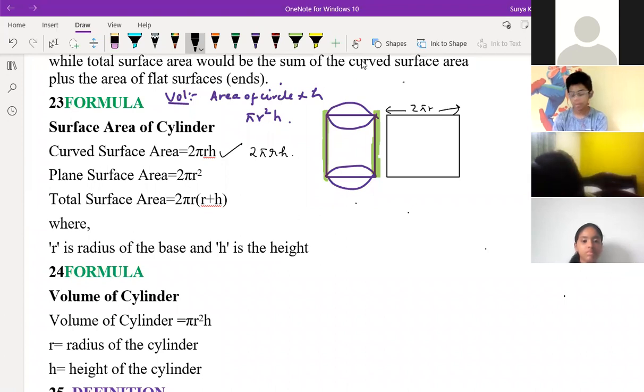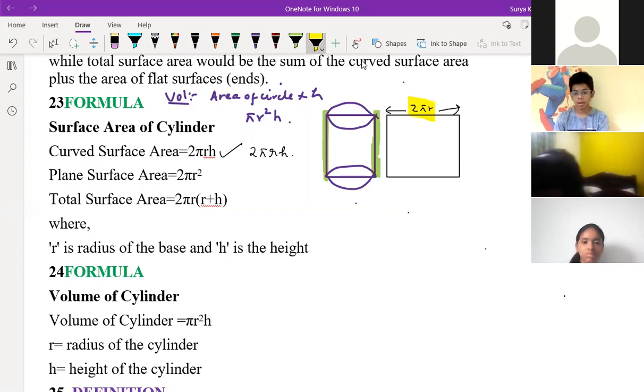Sir, is it like when we are multiplying the first side and the second side of the rectangle, it will become 2 pi r square? So the first side length will be 2 pi r. My question is only why this length is 2 pi r. Why are you multiplying that?